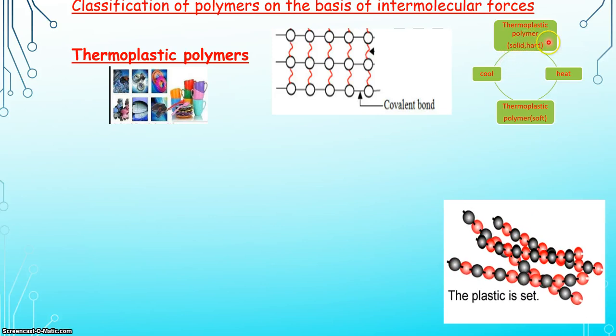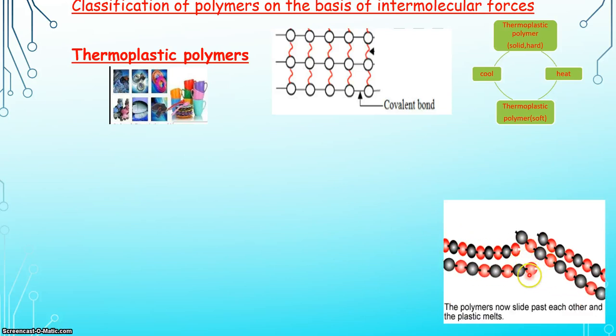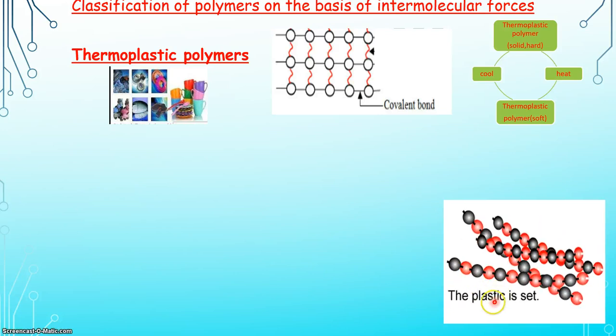As and when we are applying heat, the heat energy will disturb this polymeric chain, so the polymeric chains get separated. But whenever we are cooling, the polymers come together to form a solid plastic.